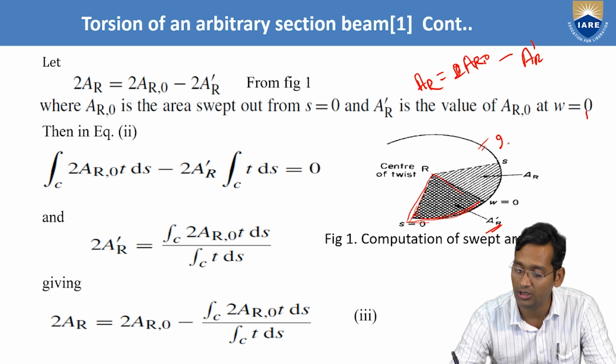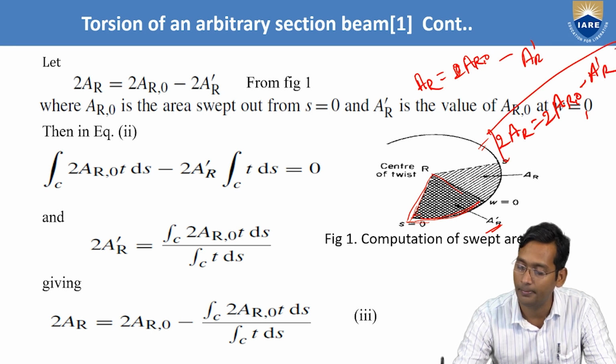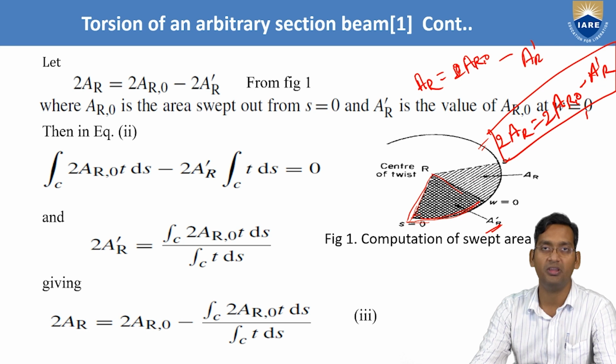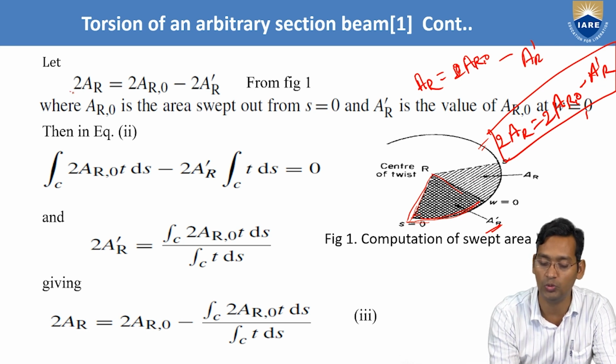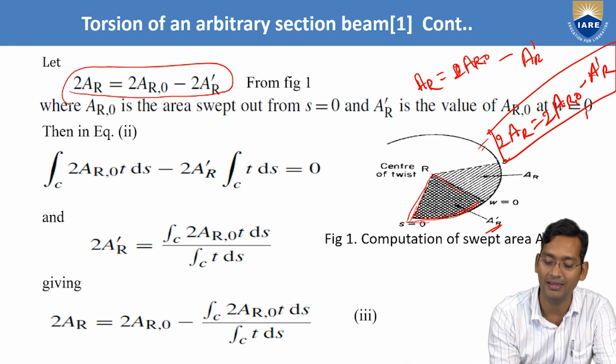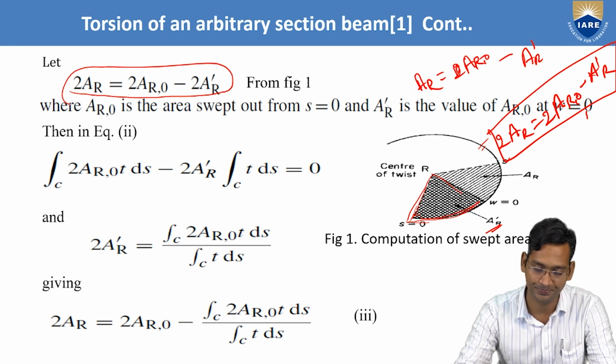So now this will be 2AR equals 2AR naught minus A dash R. So this should be the area, right, from figure 1. So just see, 2AR equals 2AR naught minus 2A dash R.